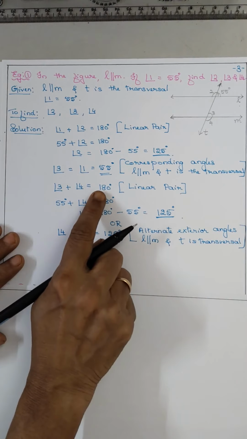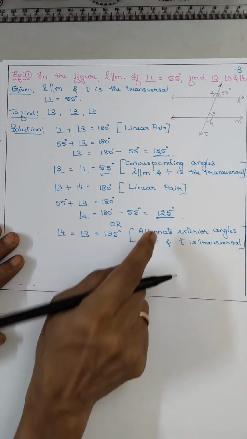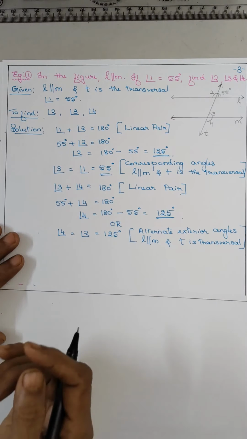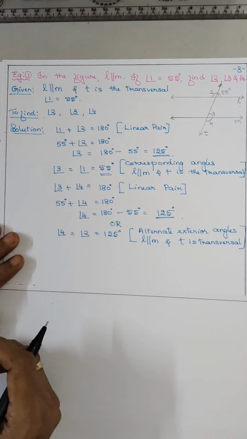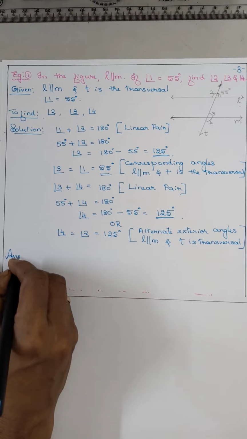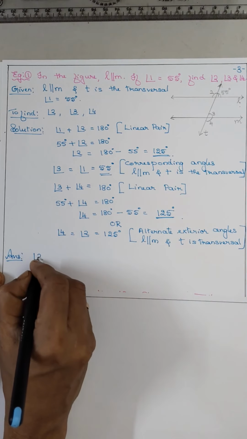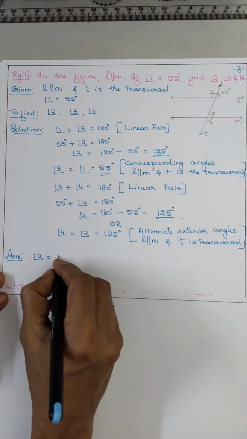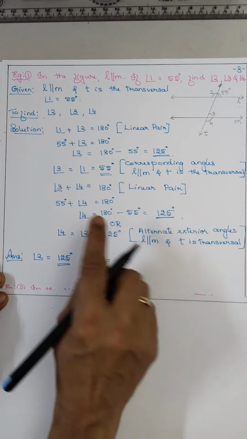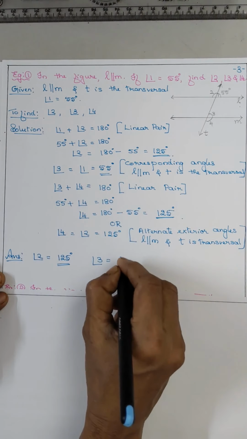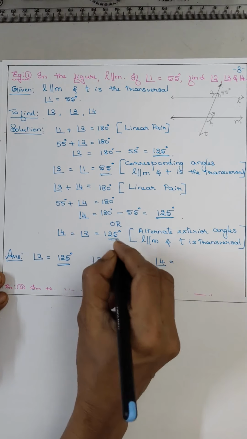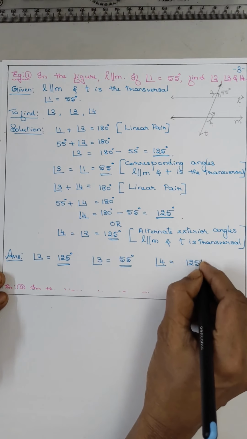Either you can use the linear pair or the alternate exterior angles. But say which two lines and which angles, okay, that you have to mention. Okay, now the answer. They have asked: angle 2 is equal to 125 degrees, angle 3 is equal to 55 degrees, and angle 4 is equal to 125 degrees.